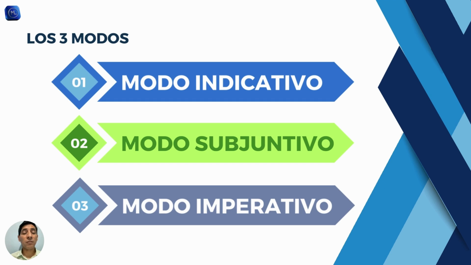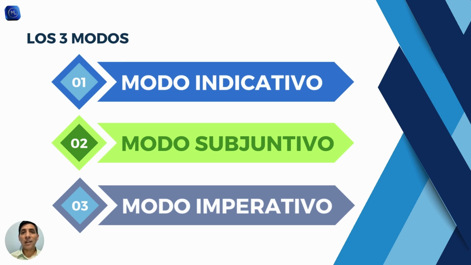So how do they differ from English? Well, first of all, in English you don't have moods, but for example, in English you will have one tense for each thing. So you will have one simple past, you will have one present progressive. In Spanish, you can have more than one of each. Why? Because, for example, you can have a simple present in the modo indicativo, but you can also have another tense, the same tense, in the modo subjuntivo. And that makes things different.